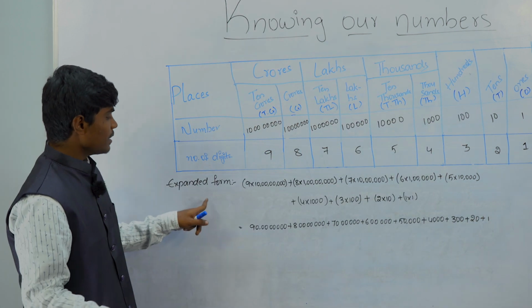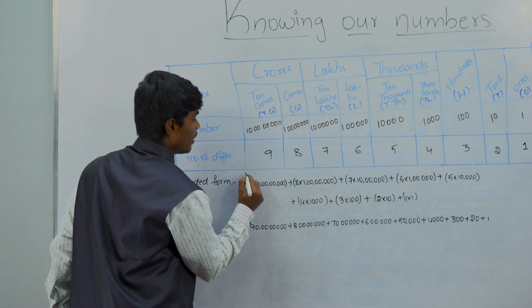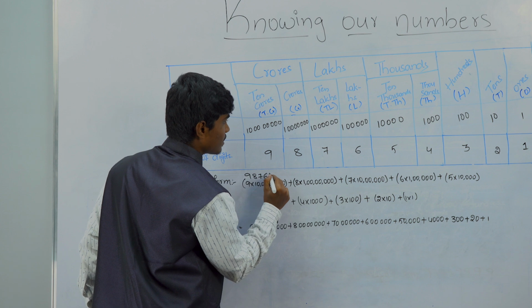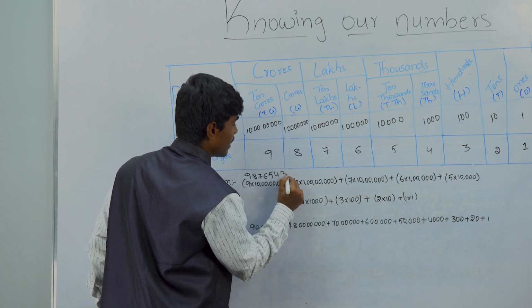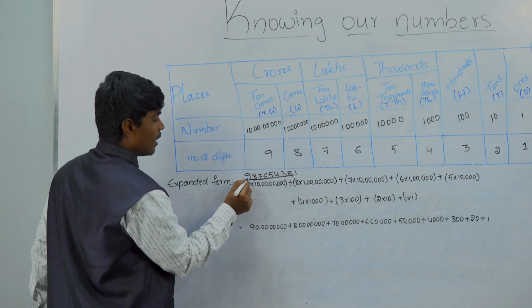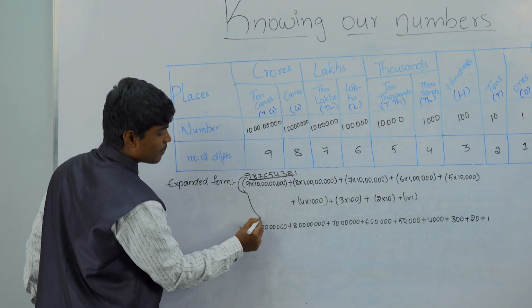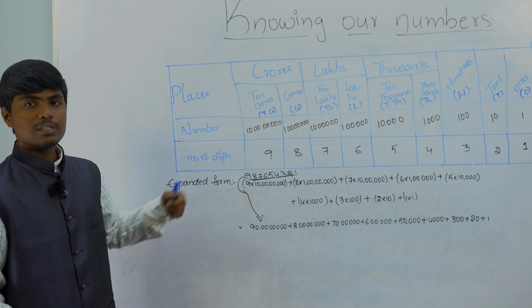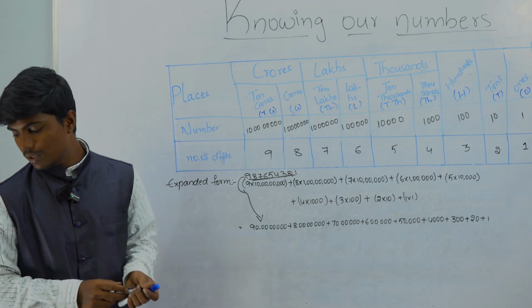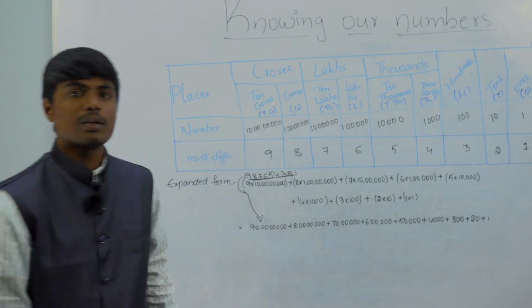This is the expanded form of the number 98 crores 76 lakhs 54,321. Now you know the expanded form of the larger numbers also. Now let's move to the exercise.